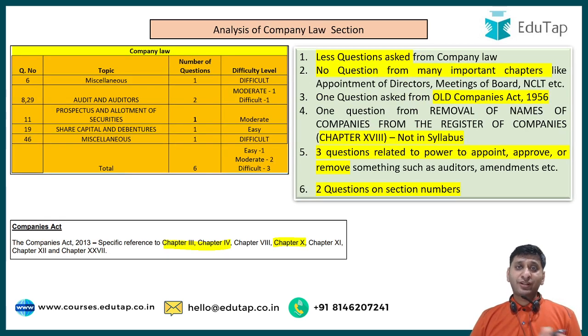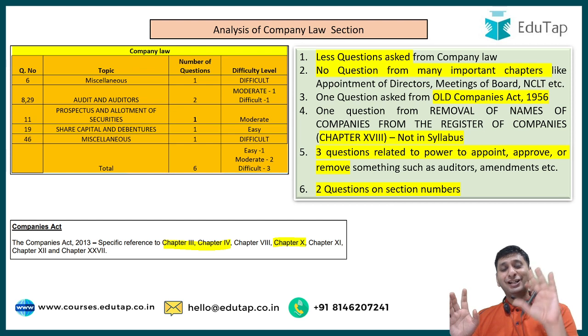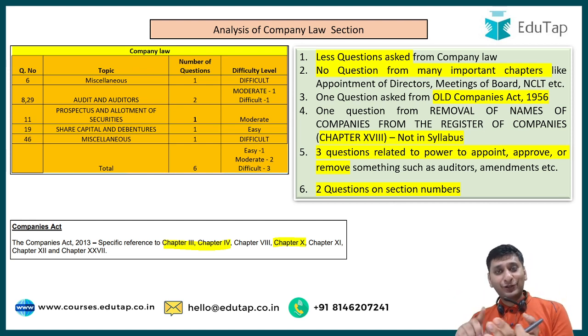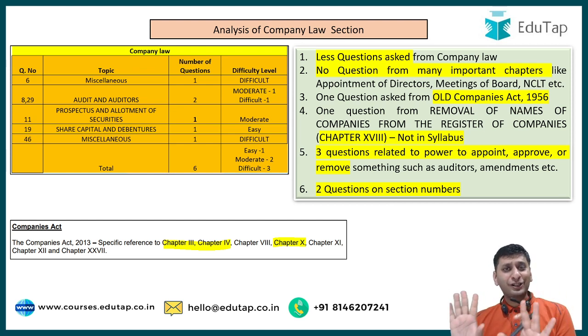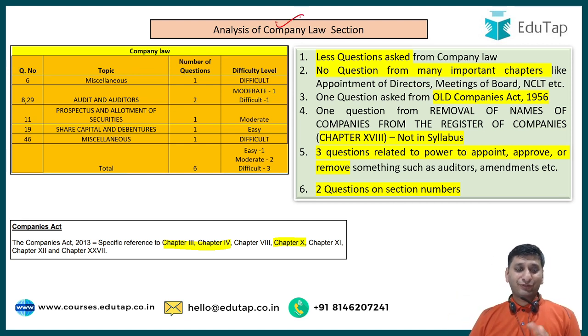Analysis of company law section. If there is one section which I would say was the least scoring or the toughest in the exam, right, for those who had done numerical. For those who had not done numerical, even the whole paper was tough. Those who had done numerical, they would have found even costing and commerce and accounts on a moderate or an easier side. But company law, I would say, was something weird. I mean, first of all, less number of questions asked, just 6, maybe 8 was expected, right? And then what I want to tell is that there was no question from very important chapters.